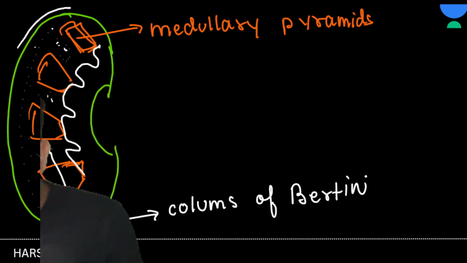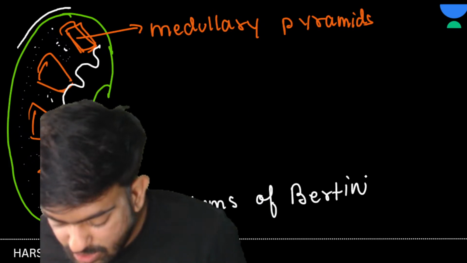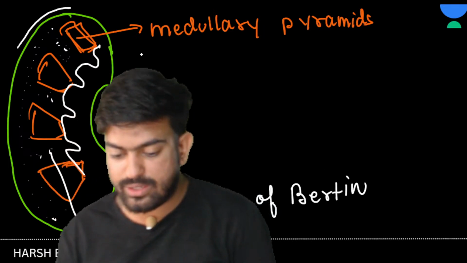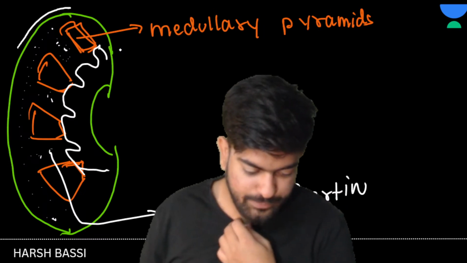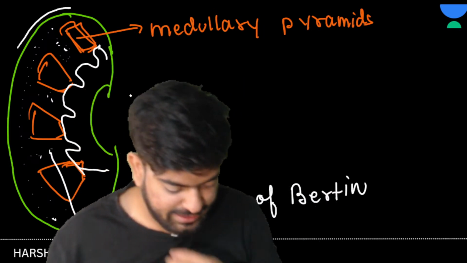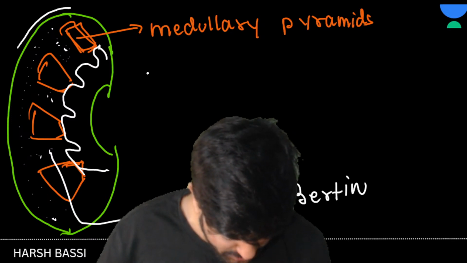Clear? Or you can also say it as renal columns. Clear? Okay. Now see here. Everyone, is it clear? Any doubts anywhere? Okay, great.